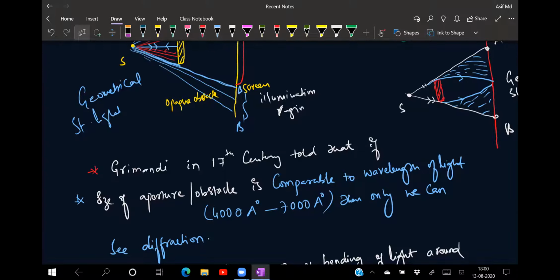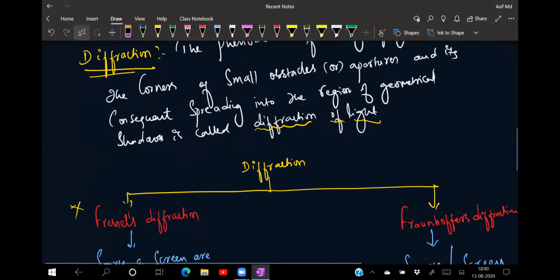If the size of the obstacle is very, very small, comparable to the wavelength of light, as I told you, take a pinhole. If you take a cardboard, make a pinhole, keep a torchlight in front of it and keep a paper in front of that, you will never see only a point, but the light is slightly increased. If the size of that hole is, say, 1 mm, you will see 1.2 mm or 1.3 mm diameter on the paper, because there is a slight bending of the ray of light when it passes through the corners. So that bending of a ray of light is called diffraction.